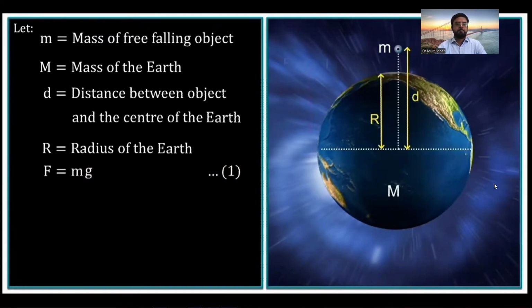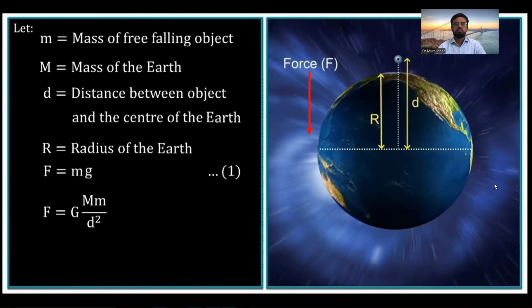The gravitational force F between the Earth and the free-falling body can also be calculated using Newton's universal law of gravitation. F is equal to G multiplied by M m divided by d square.